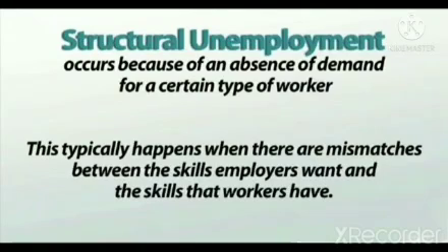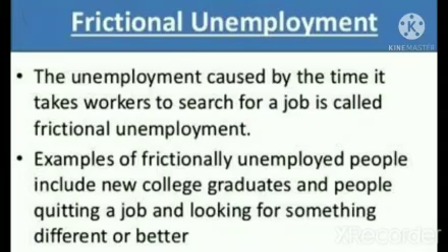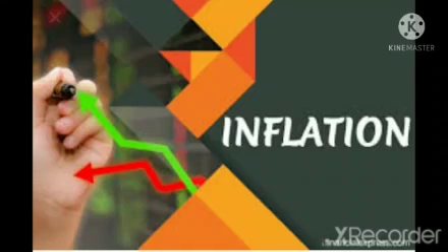Now we will talk about frictional unemployment. It happens when a person changes his job. He shifts from an old job to a new job. Let's read. The unemployment caused by the time it takes workers to search for a job is called frictional unemployment. Examples of frictionally unemployed people include new college graduates and people quitting a job and looking for something different or better. Now we will talk about inflation.